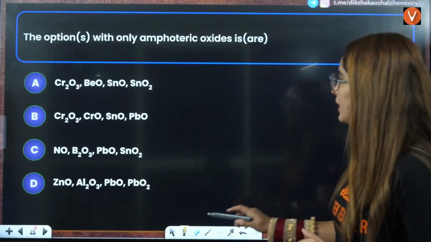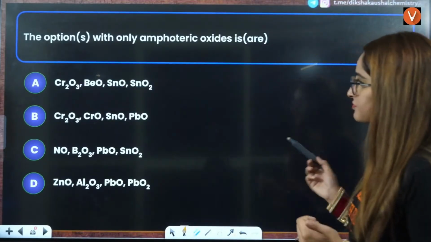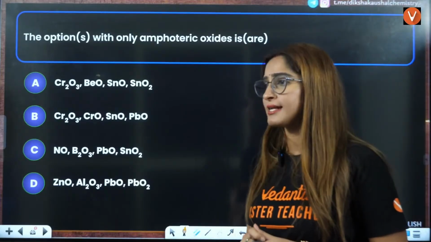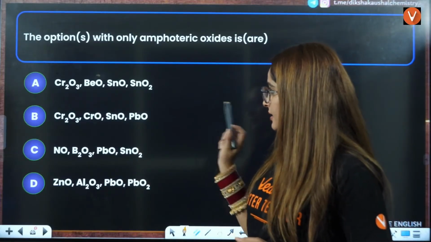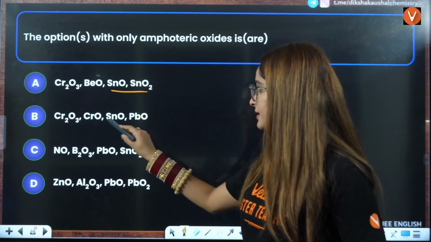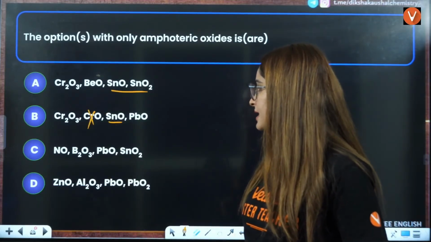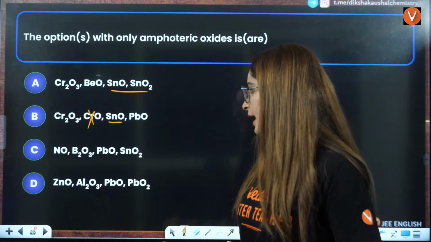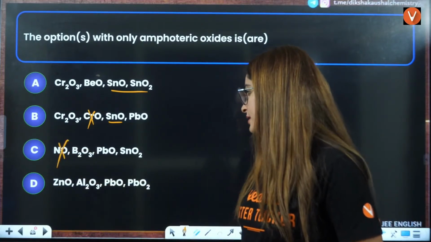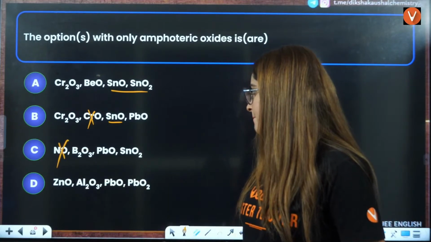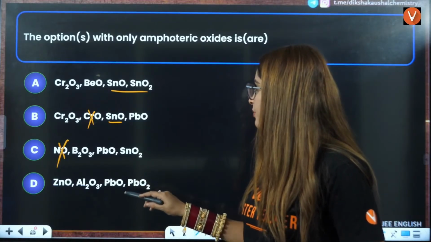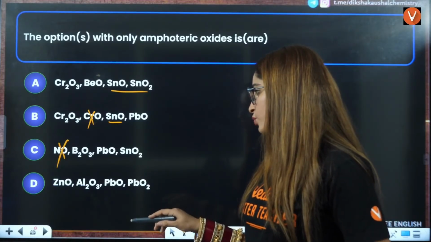The option with only amphoteric oxides. Amphoteric oxide, simple. Tin oxide is definitely amphoteric. This is amphoteric. CrO is not amphoteric. Here NO is not amphoteric. PbO, PbO2, Al2O3, yes.